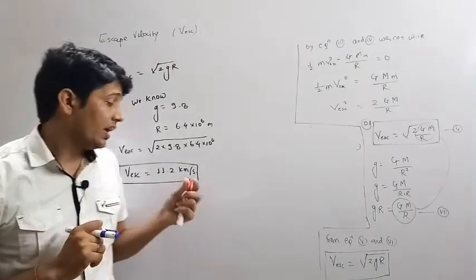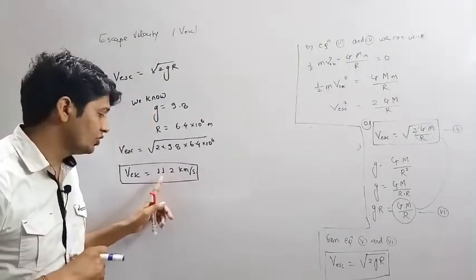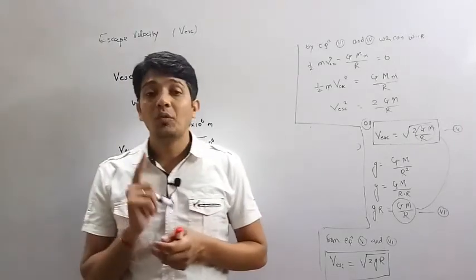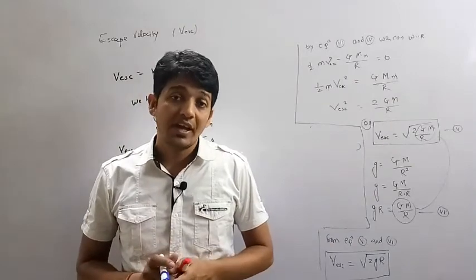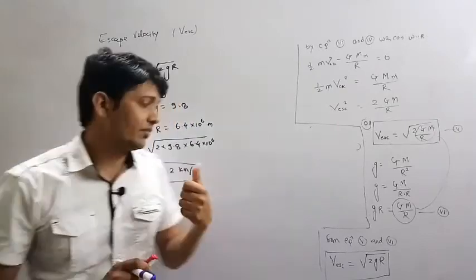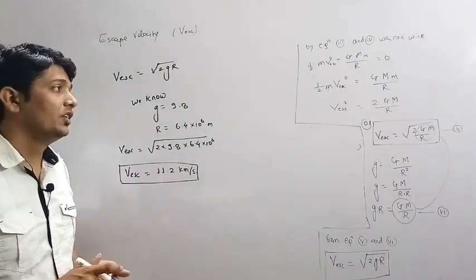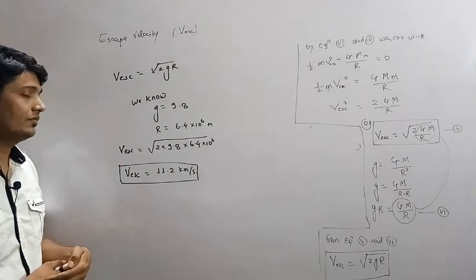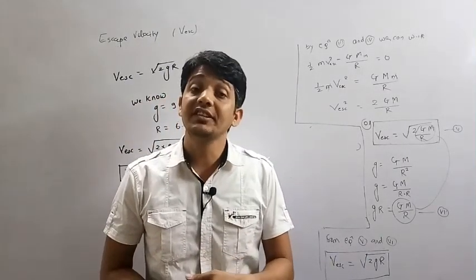That means if we throw any object with an initial velocity of 11.2 kilometer per second, then the object will overcome the gravitational force of Earth and will not fall down on the Earth's surface. That initial velocity of an object is called escape velocity. So today we have completed our first lesson, that is gravitation.